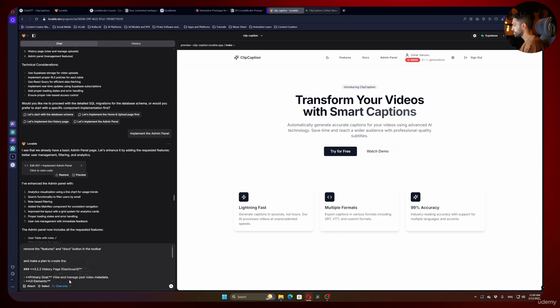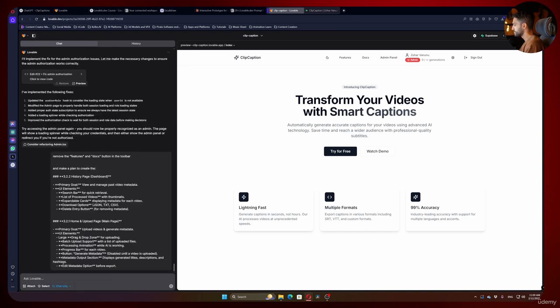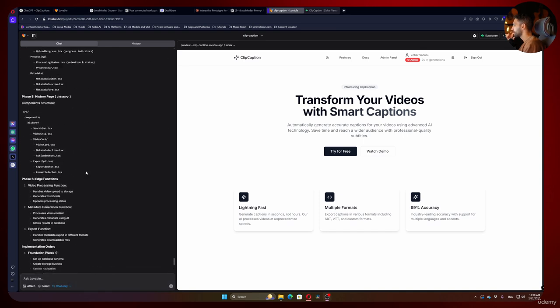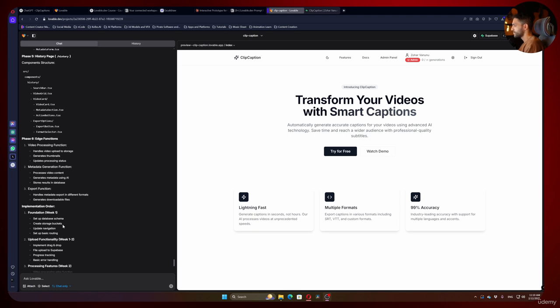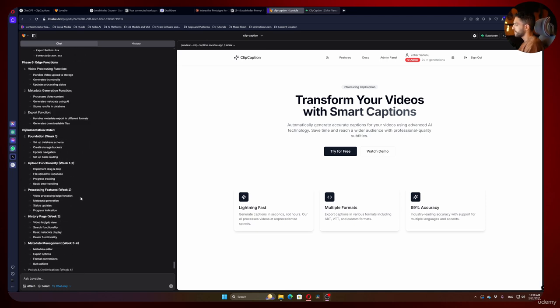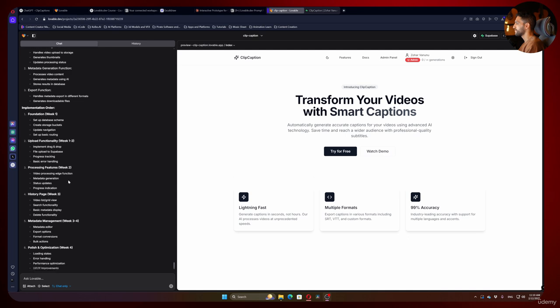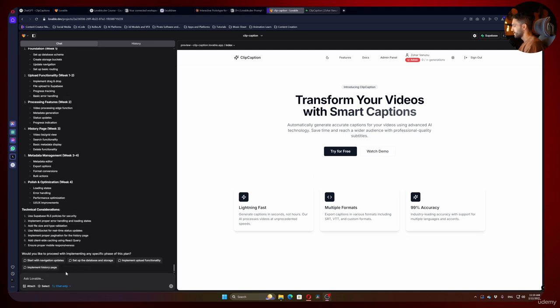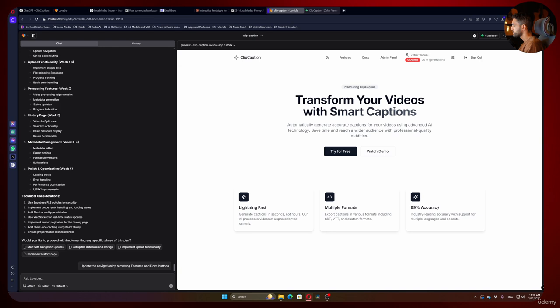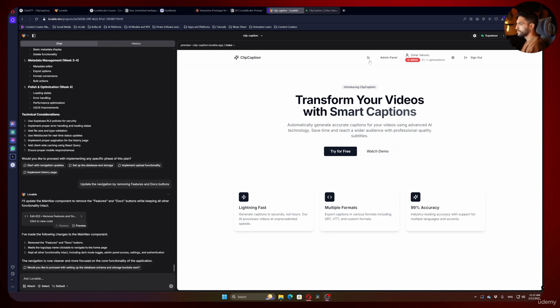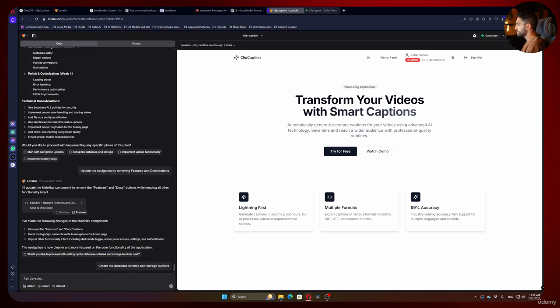Let's do here chat and send it. Okay, so he got confused. Again, this chat mode is based on Claude. So he actually wrote me weeks of development stuff. It's so... okay, let's start with the navigation updates, because I really hated that I see those buttons, and then we will move on. Okay, we can see remove the unnecessary buttons. Okay, great. You understand what we need to do in the plan, so let's do it.